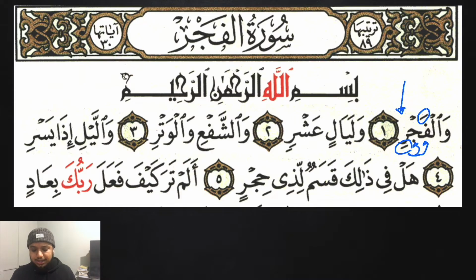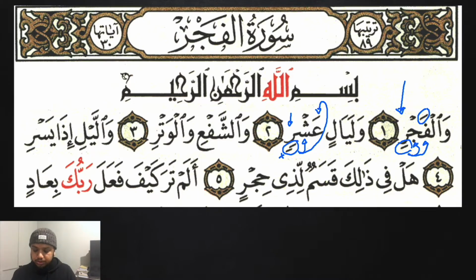وَالْفَجْرُ وَلَيَالٍ عَشْرُ. I made the ra full mouth because we have two kasras, which would mean it's light, but I stopped on it, I made it sakina. Letter beforehand also is sakina, but the letter before that has a fatha, so I made it full. If I was to continue, it would be light mouth. For example, وَالْفَجْرِ وَلَيَالٍ عَشْرٍ وَالشَّفْعِ وَالْوَتْرِ.